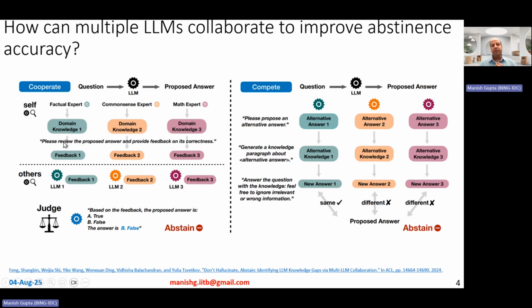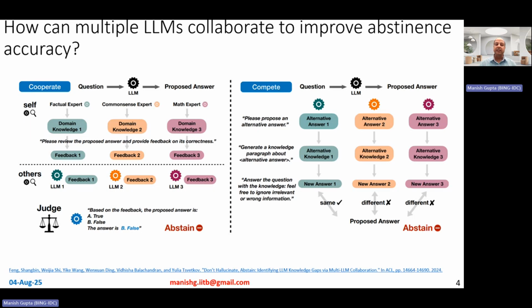Then you have come up with these knowledge paragraphs. Now you give these to the model again, along with the answer that the model generated and the question. So you give three things: the question, the answer, and the knowledge paragraphs, and ask it to generate feedback. Please review the proposed answer and provide feedback on its correctness, in the context of the knowledge paragraph that you yourself generated. The large language model then comes up with three feedbacks: feedback 1, feedback 2, feedback 3. Notice that in the entire cooperative method, it's just one single large language model being used so far.